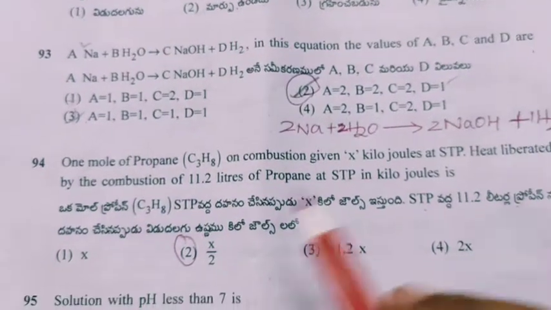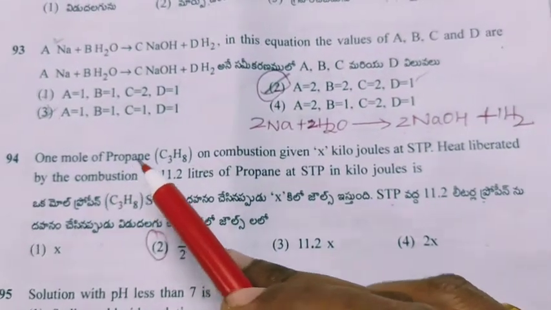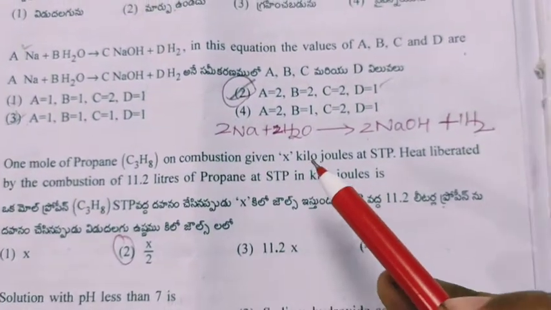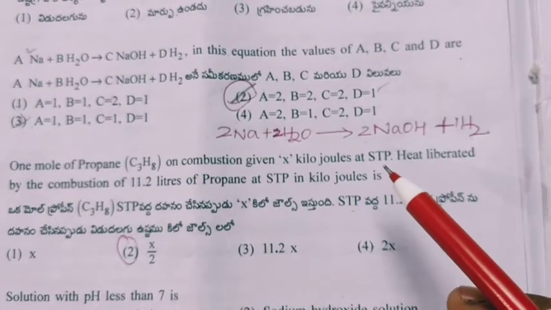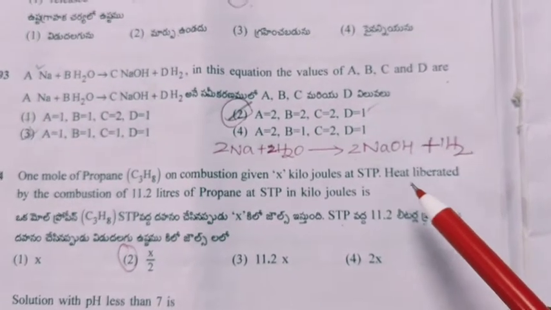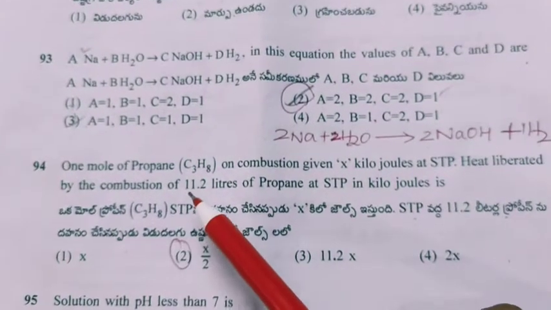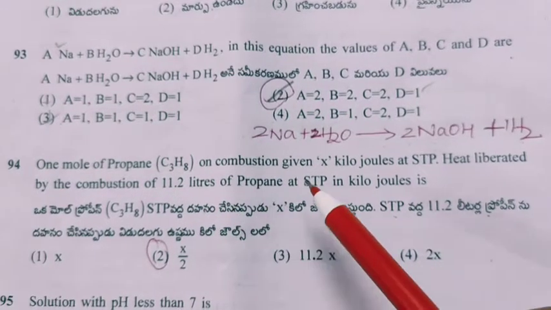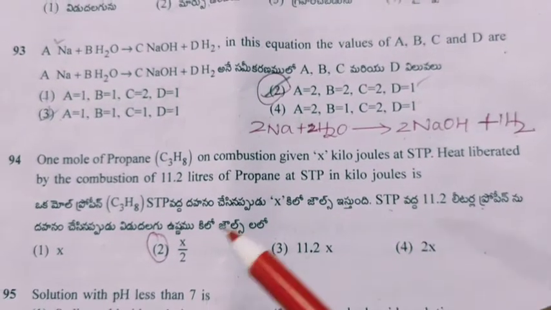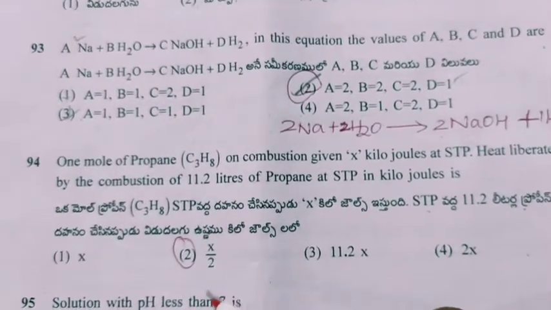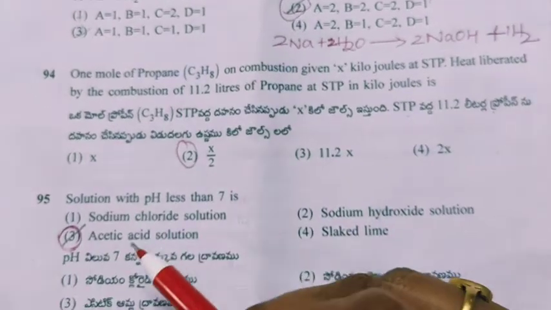Next question. 1 mole of propane on combustion gives X kilojoules at STP, that is standard temperature and pressure. Heat liberated by the combustion of 11.2 liters of propane at STP in kilojoules is X by 2. This is the answer.